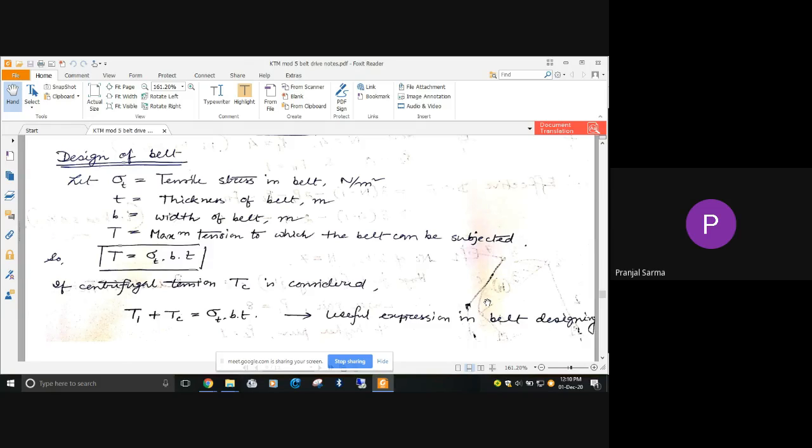Up to the last class, we discussed belt drive working, the different parameters associated with it, the different ways of belting, and the law of belting. Later on, we discussed different relationships with respect to the belt drive, like finding the length of the belt and the ratio of the driving tensions. We also discussed centrifugal tension, when we have to consider it and what its effect is. Similarly, slip, creep, and crowning of pulley, all those concepts we have already discussed.